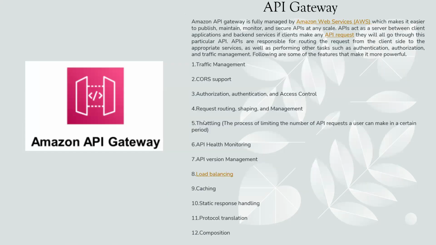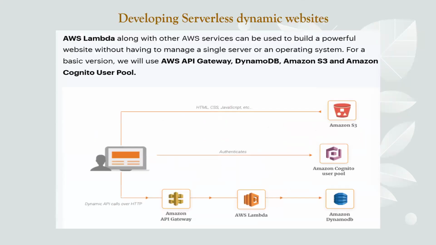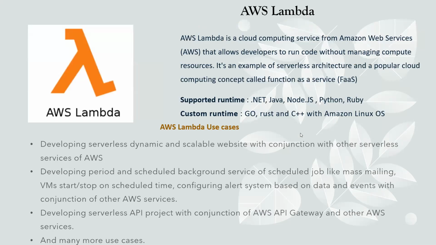Next is the API Gateway service. In the next video, we will discuss API Gateway. That is also one of the very important services. Okay, it plays in front of AWS Lambda for API management and the front-facing API. We can develop a complete API project with the help of API Gateway itself. Okay. So that was all about AWS Lambda itself. Okay, so it is a serverless service of AWS and plays a very significant role.